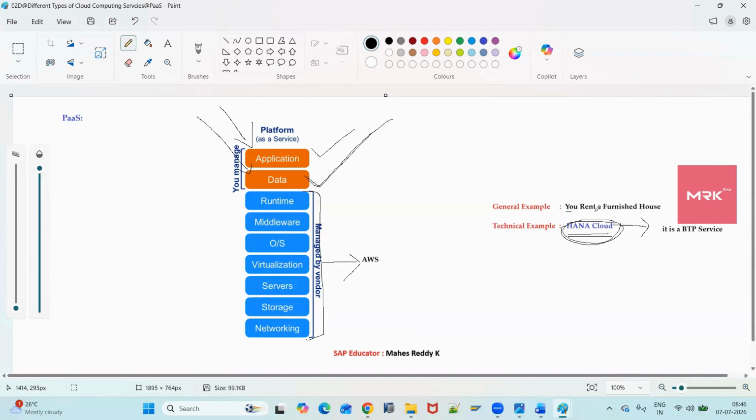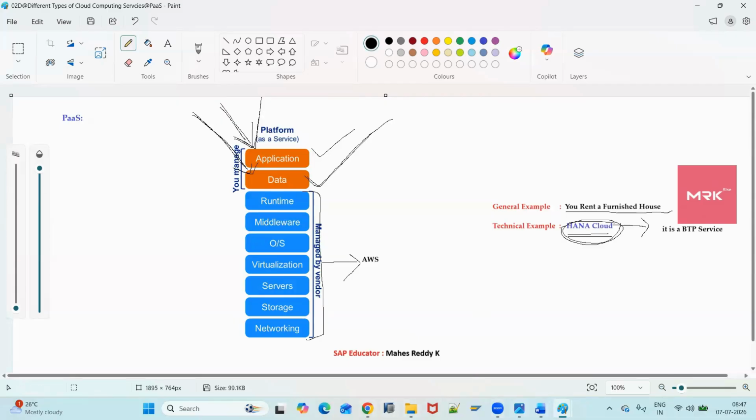For example, you rented a furnished house. Everything is managed by the owner. He provided the infrastructure and the furniture as well: sofa, TV, kitchen items, everything. But whatever food items you want, you need to cook and eat. In the same way, whatever services you want to create, you just need to know that service and create it. That's it. This is about platform as a service.